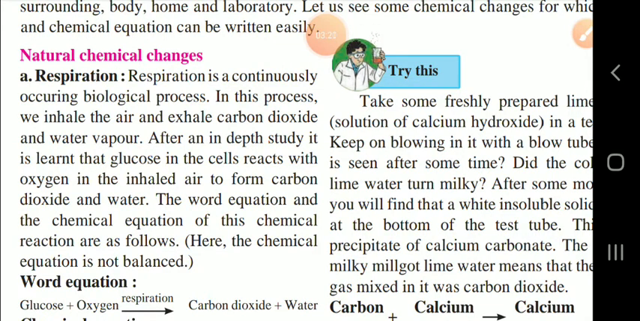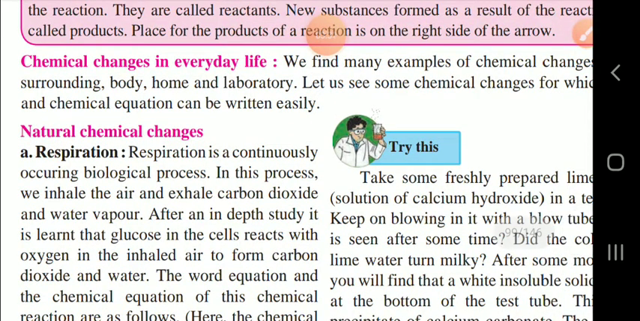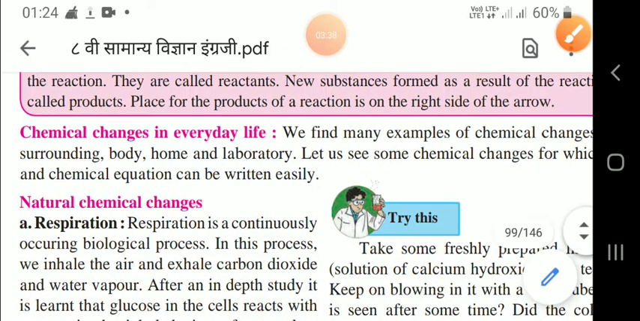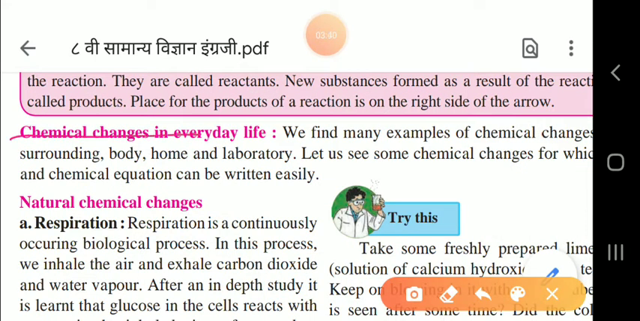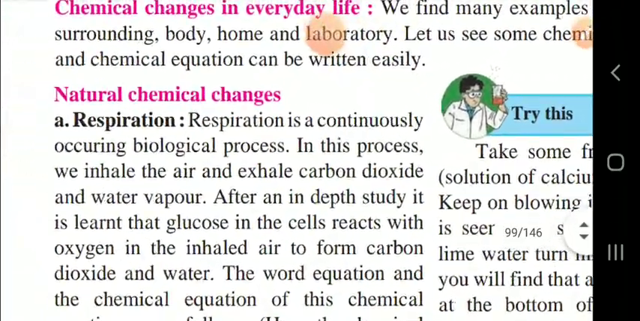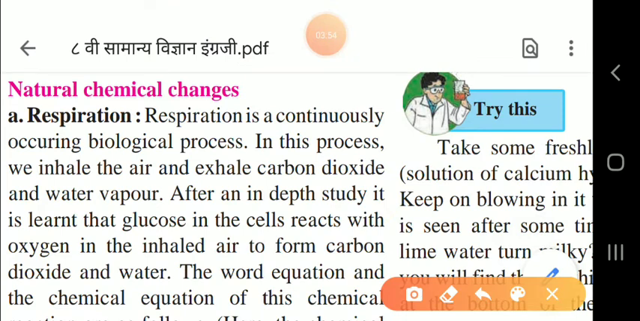So children, now I am starting with our natural chemical reactions. Here you can see this topic comes under chemical changes in everyday life. This is the topic that we ended in the first lecture. Now we will start with the natural chemical changes. So this we are going to study. First of all we'll see respiration, children.